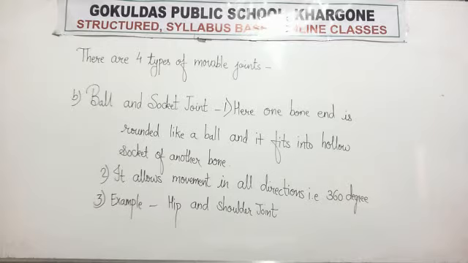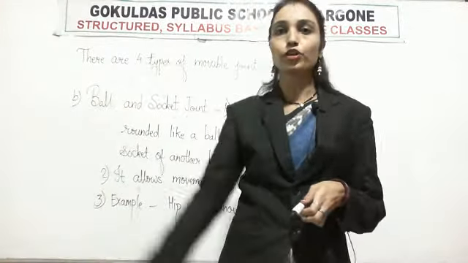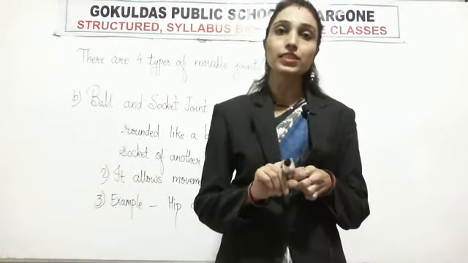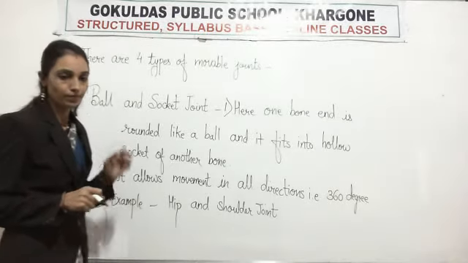360 degree movement allow करता है. It allows movement in all direction, means when you move your shoulder, it moves in all direction. Examples of ball and socket joints are hip and shoulder joint. For example, when you move your shoulder up and down, it moves in 360 direction. This is the example of ball and socket joint.